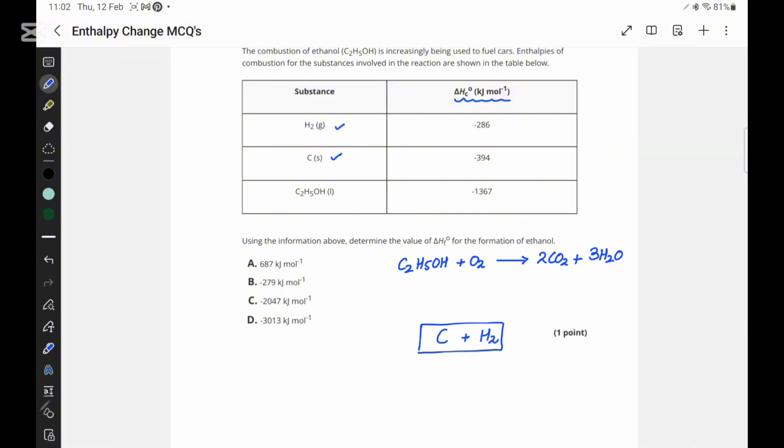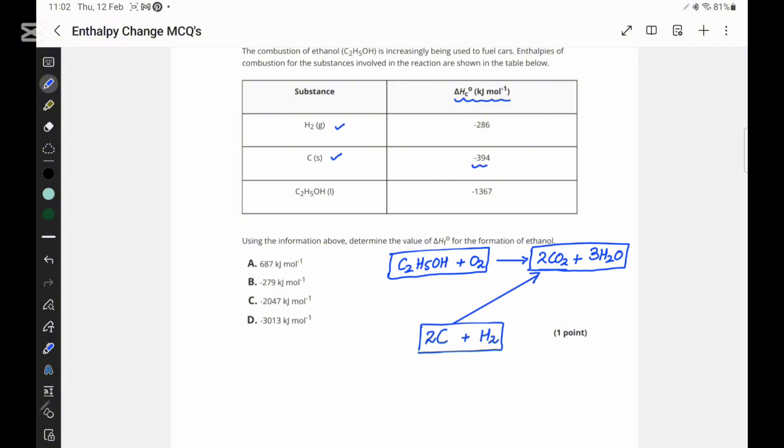Now, what is happening if we are going to form carbon dioxide? You can see that for carbon dioxide, 2 moles of carbon need to be burned.